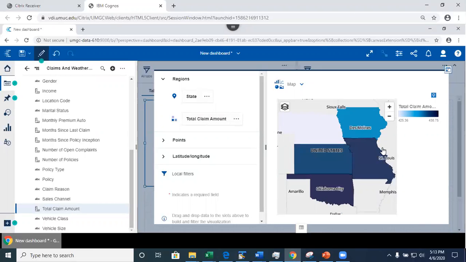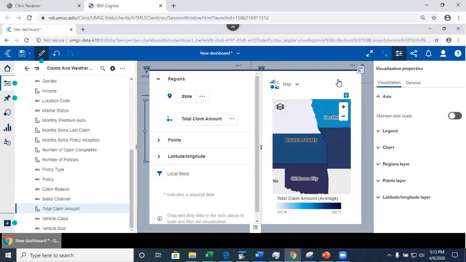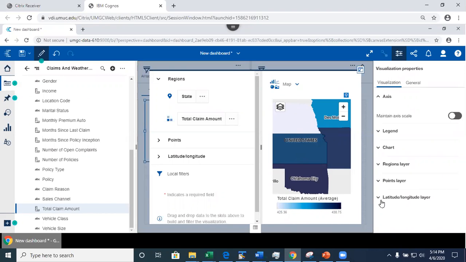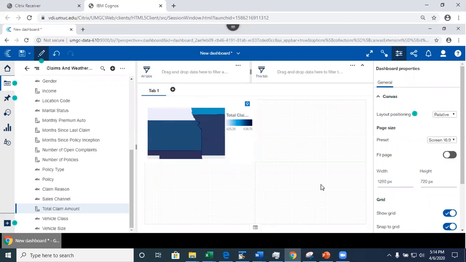Now you do. So the color code indicates the relative average claim amount, right? The darker means the higher in this case. See, this is a legend. And if I wanted to, here I could go back and change the properties. The available properties depend on the visualization that I have, okay? There are some general properties such as appearance, etc. I can change my borders, I can change the fill color, and I can change anything I want here, the legend, etc. This is a map, right? That shows the state.